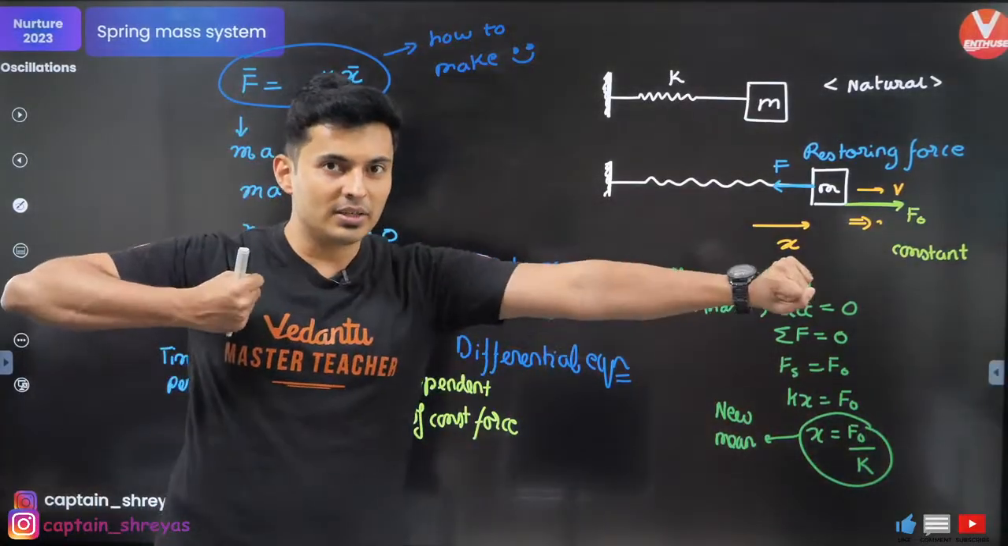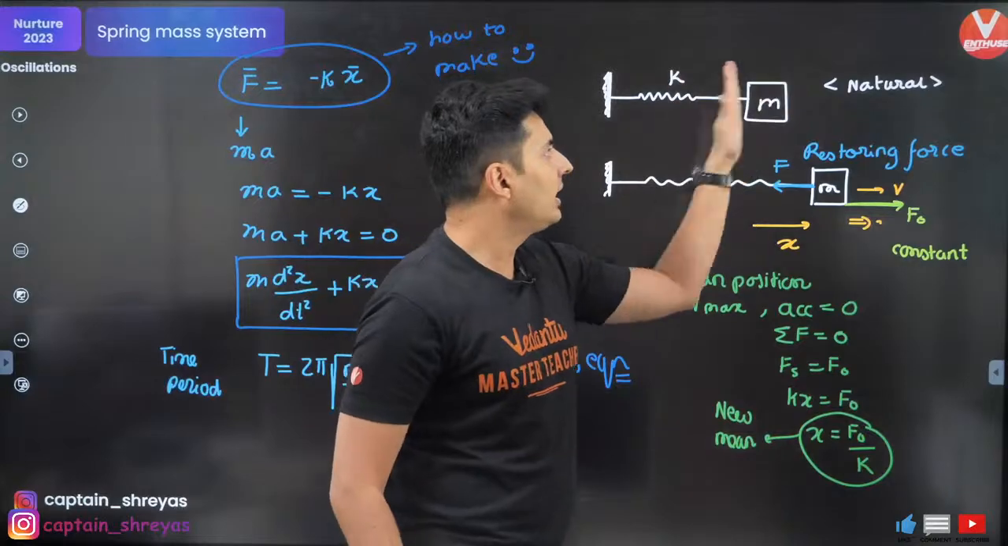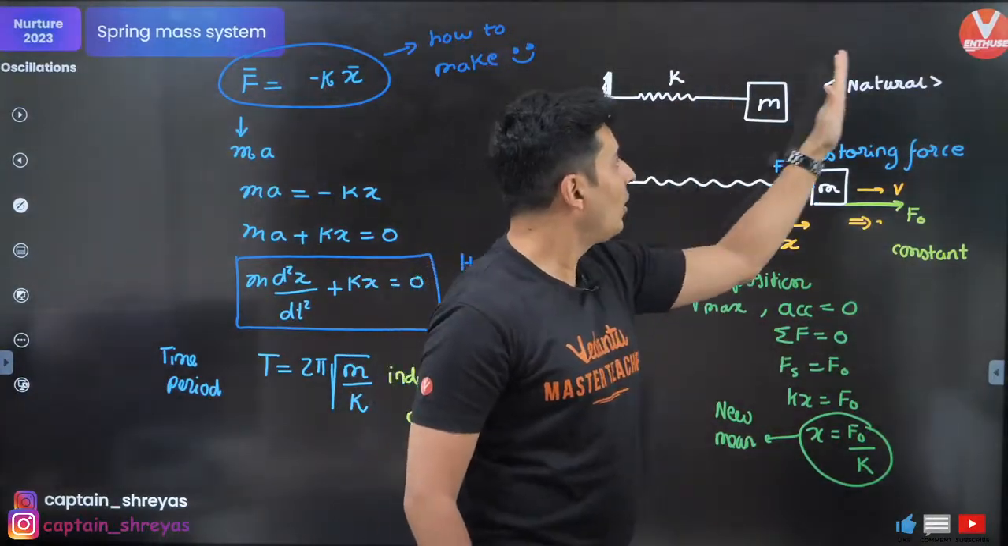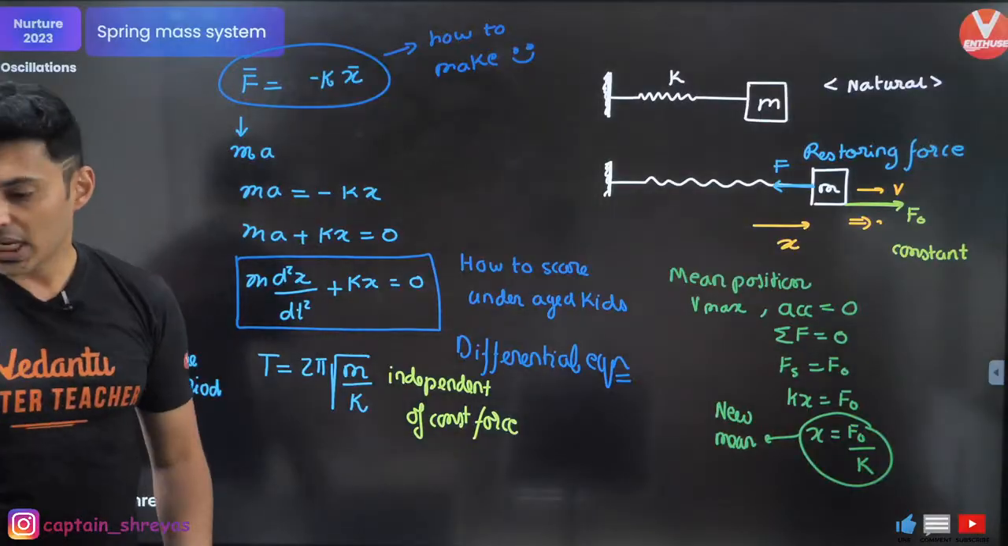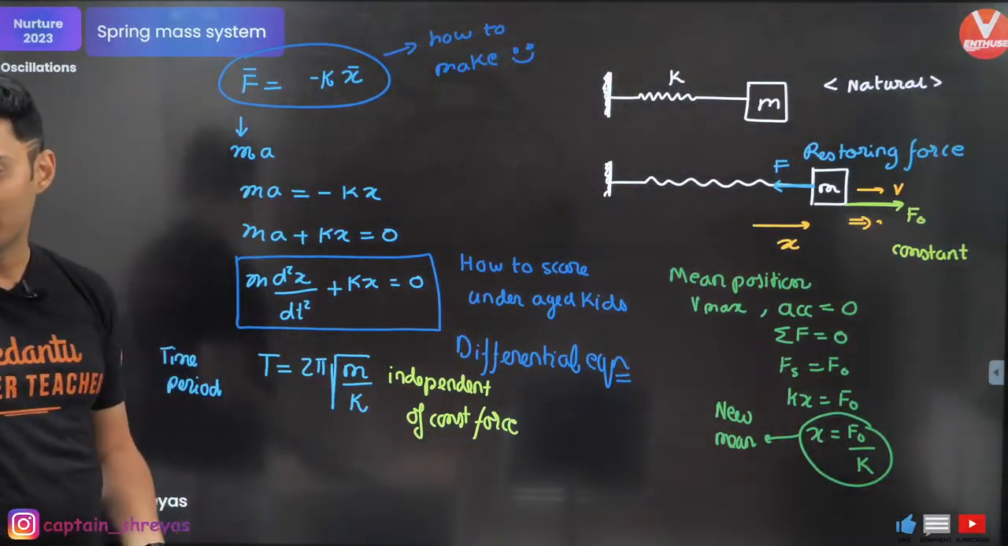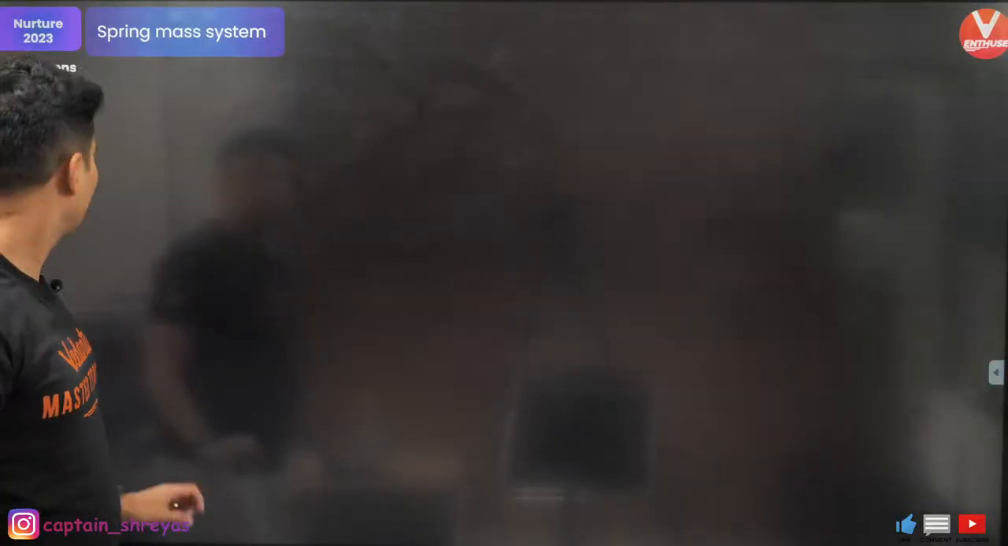So the moment a constant force acts, it will no longer oscillate about its natural length. Natural length will not be the mean position. It will oscillate about some other point. Understood? Okay, I'll come to that. 2 pi under root L by G, I'll come to that. Okay, very, very crucial equations.